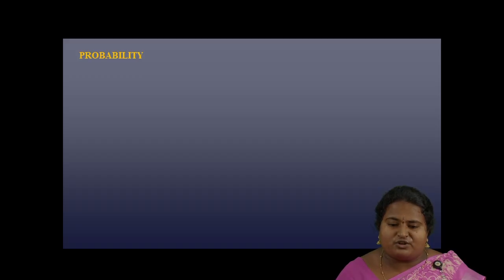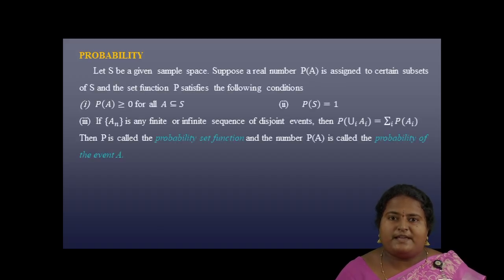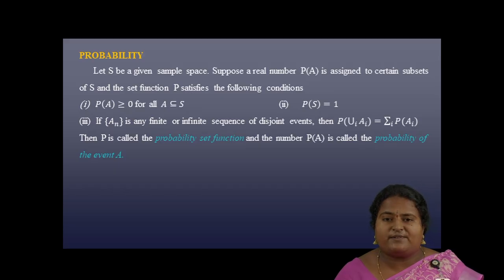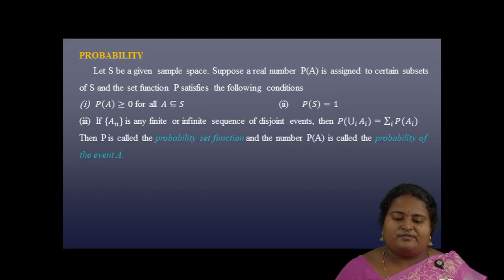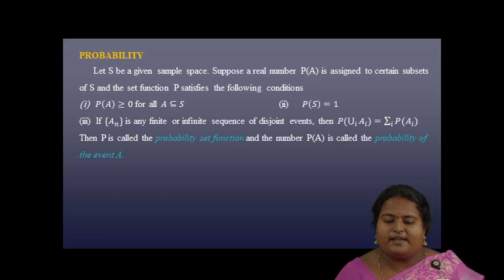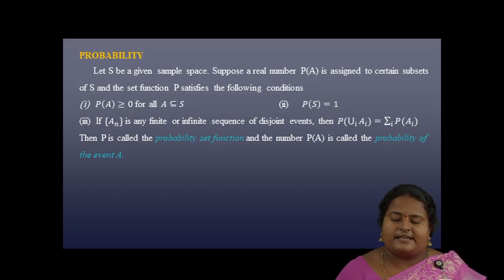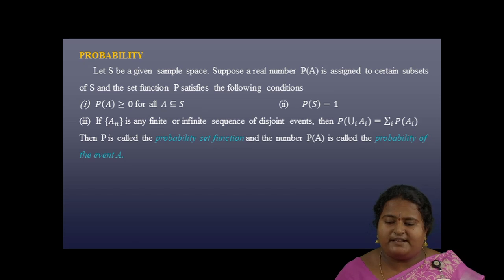Here comes the definition of probability. Let S be a given sample space. Suppose a real number P of A is assigned to certain subsets of S and the set function P satisfies the following conditions. First, axiom of positiveness: P of A is greater than or equal to 0 for all A contained in S. Second, axiom of certainty: P of S is equal to 1.